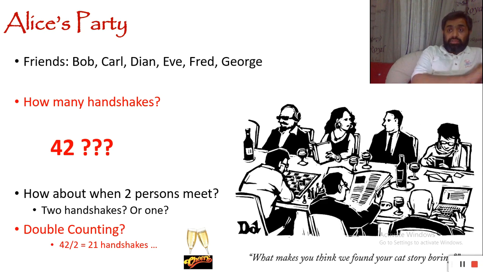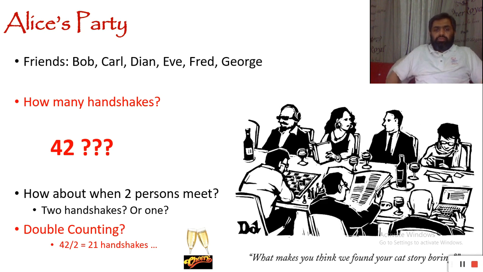And then the next person is going to shake hands with 3 people, the next with 2 people, and at the end there is one pair, they will shake hands with each other, so there will be one handshake. So this is going to be 6 plus 5 plus 4 plus 3 plus 2 plus 1, which is eventually 21. So we can count one thing in two different ways.